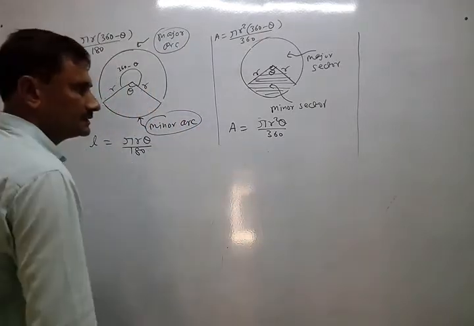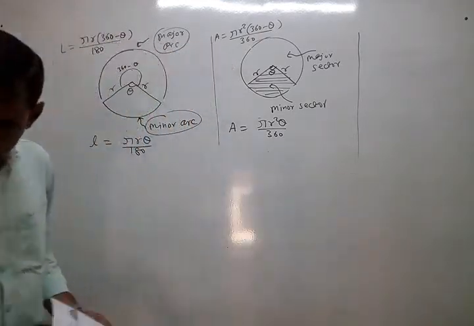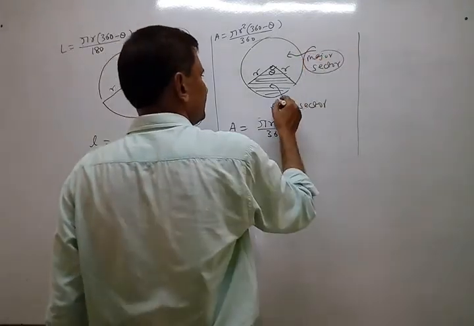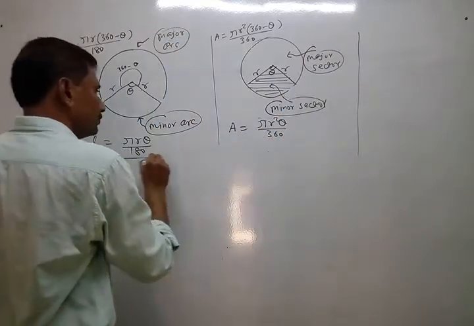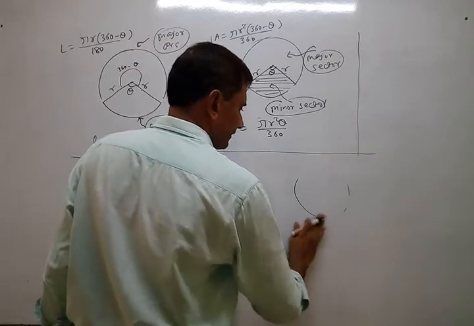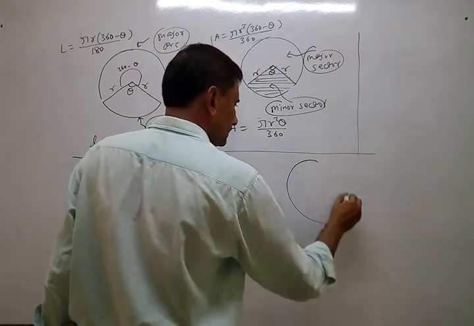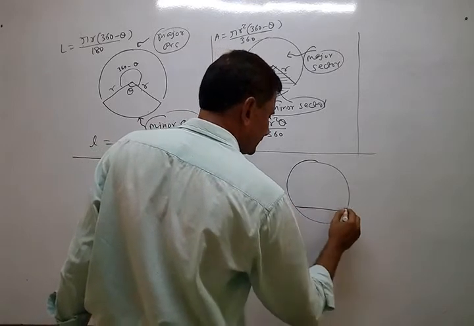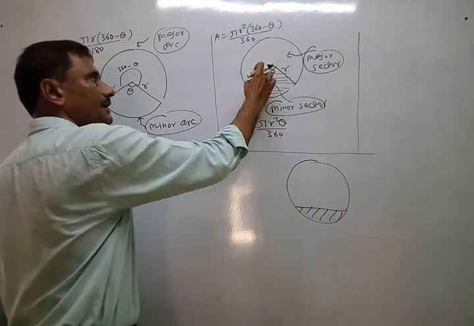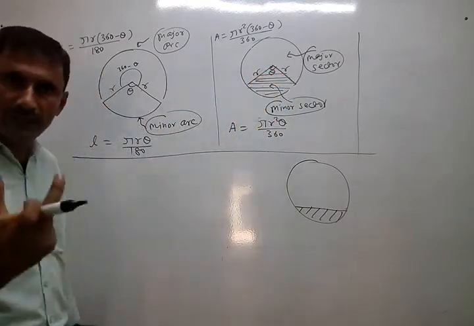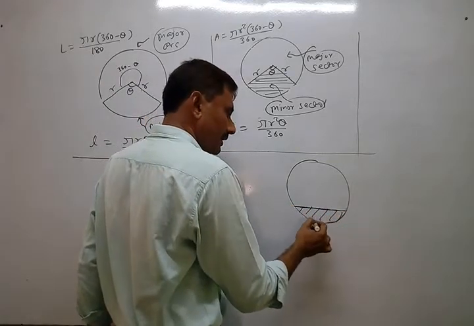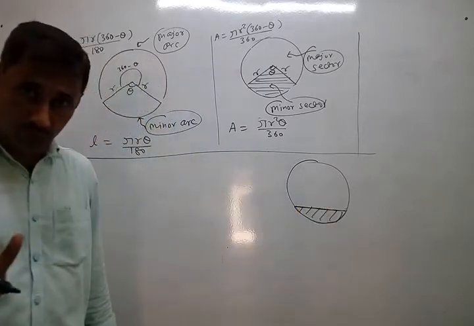Now I am taking the third part, that is arc. This is sector, minor sector, major sector. Now we go to the next part, segment. Suppose you want to find this part of it. This sector is nothing but an area enclosed by two radii and arc. Segment is nothing but an enclosed part by chord and arc. No radius, by chord and arc.